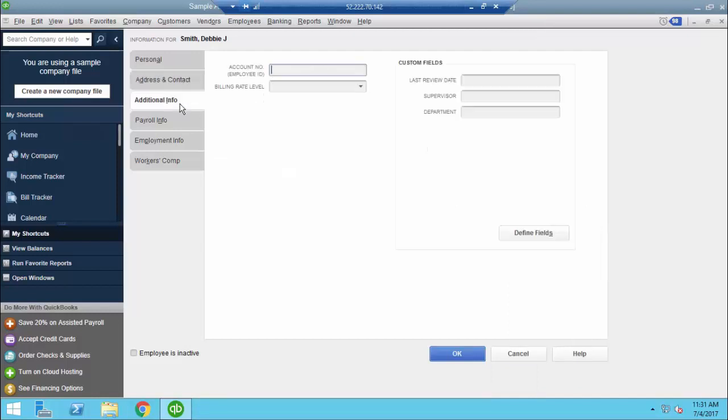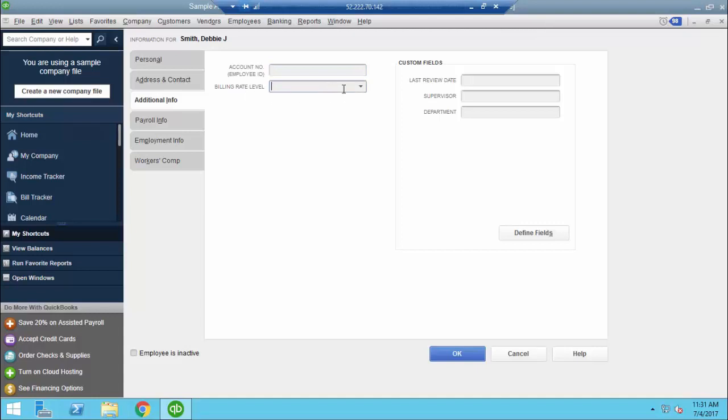With this being completed, we can go to the third tab called Additional Info. On here, it's going to ask for an account number or an employee ID. If you don't assign employee ID numbers, don't worry about it, just leave it blank. Here you're going to see billing rate level. This is only applicable in the premier versions of Contractor, Professional Services, and Accountants Edition. If you're not utilizing one of those softwares, you won't see this.